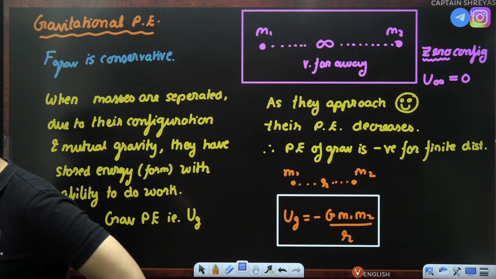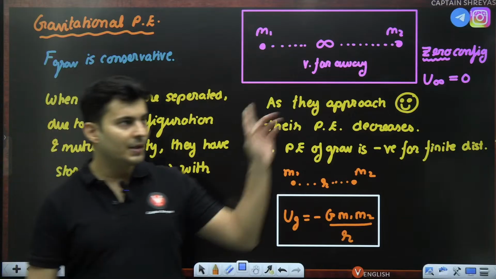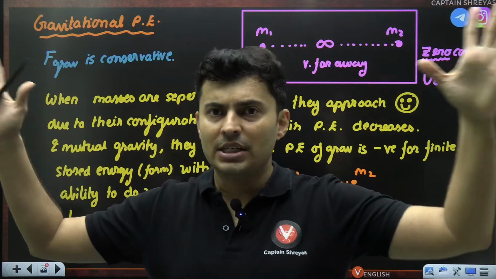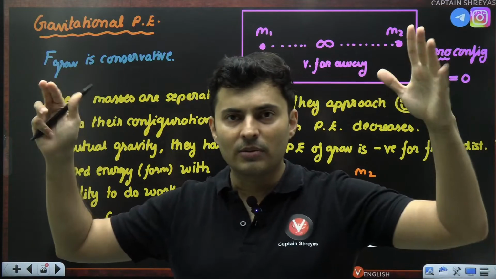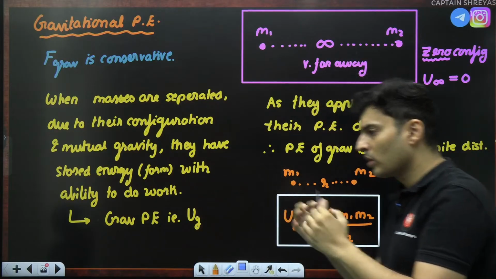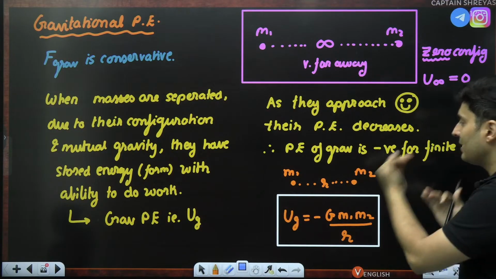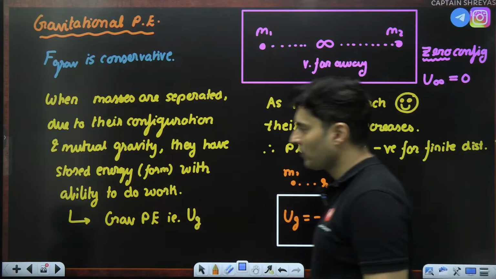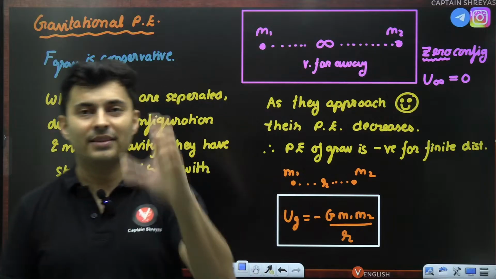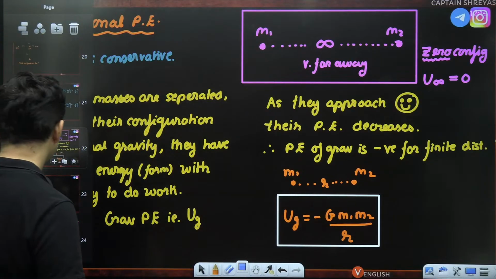Clear, everyone, till this point? Zero reference at infinity. Pandu and Champa can't see each other. That's it. Infinite separation, zero. Anything closer, negative, negative, negative. The closer they get, the more negative. The lesser the energy, the happier they are. It's a stored form of energy, and it's because of the gravitational force, which itself is conservative in nature.